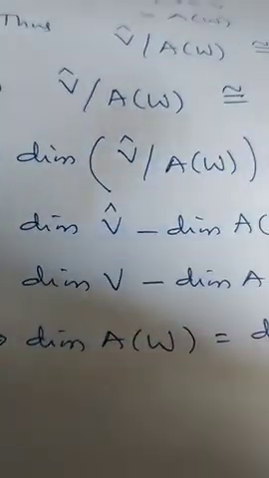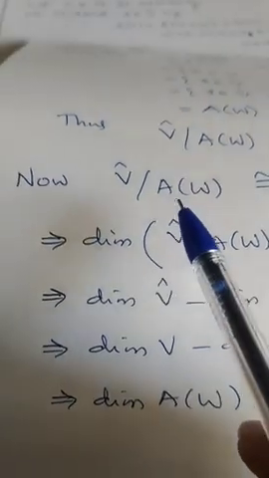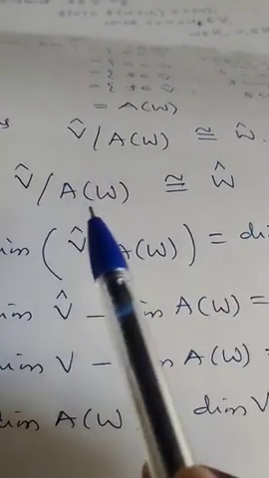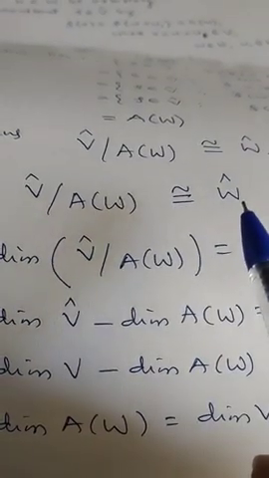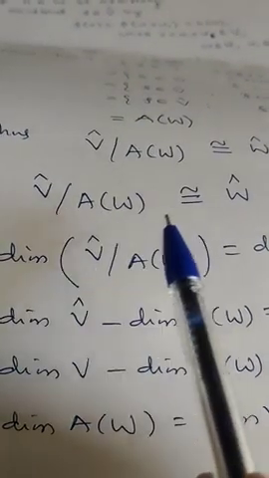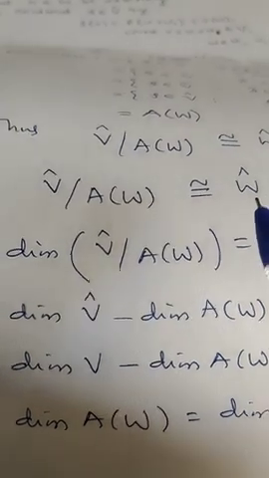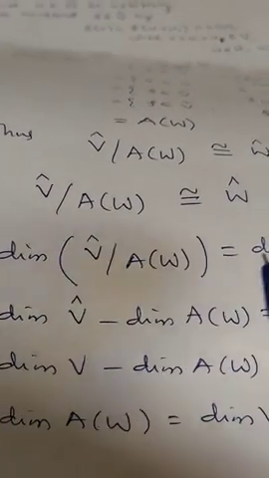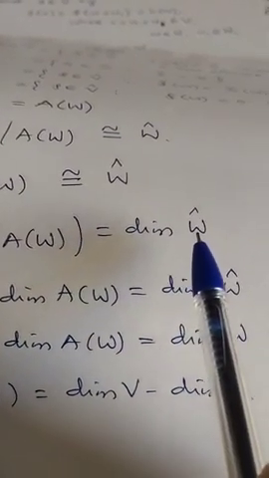Now, just now we have shown V cap by A of W is isomorphic to W cap. So these two spaces are isomorphic, which means their dimensions must be the same. This implies the dimension of the left hand side, V cap by A of W, is the same as the dimension of the right hand side, W cap.